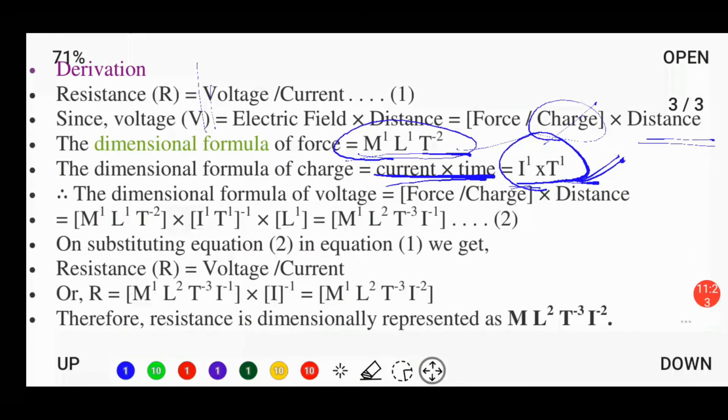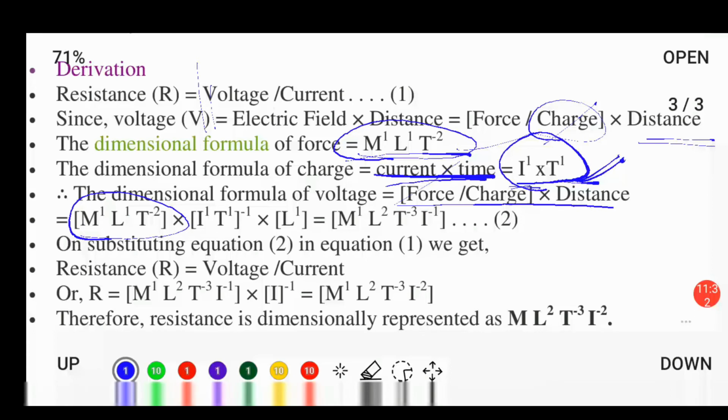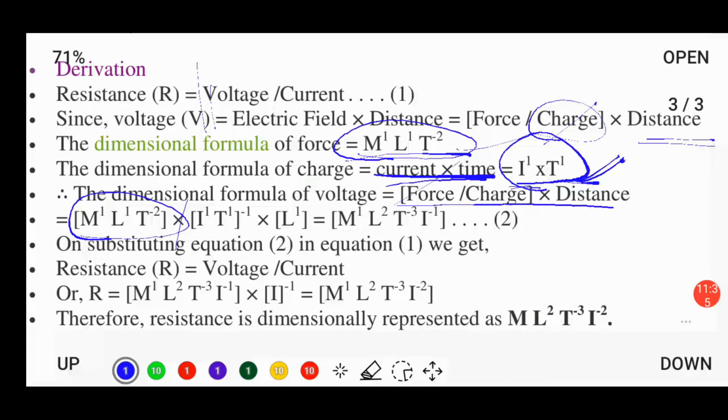So our dimensional formula of voltage will come out to be force divided by charge, multiplied by distance. In place of force, we will write M1 L1 T minus 2. Similarly, in place of charge, we will write I1 T1 raised to the power minus 1, because charge goes to the denominator, and it will be multiplied by length.